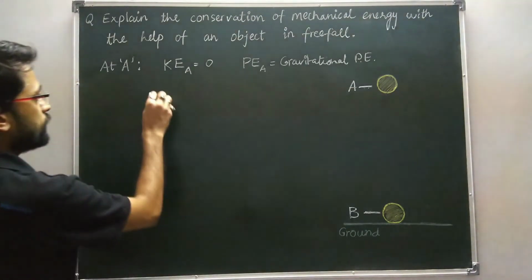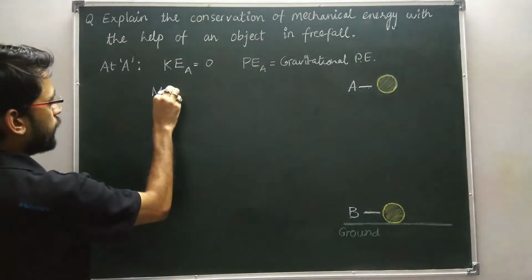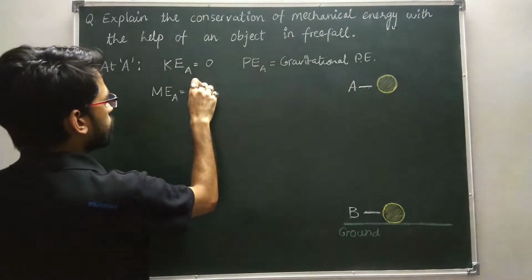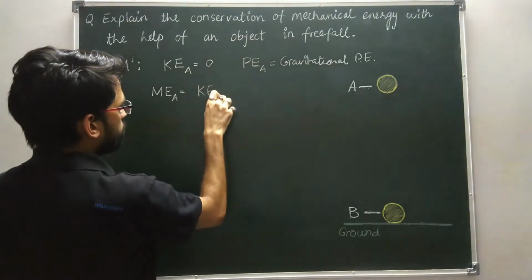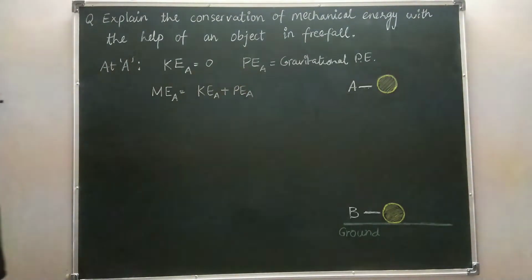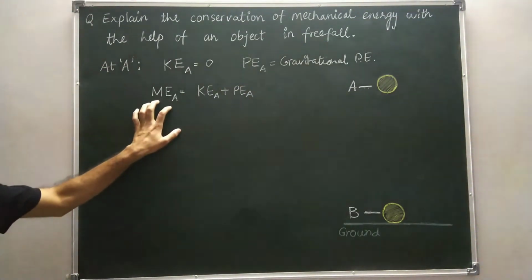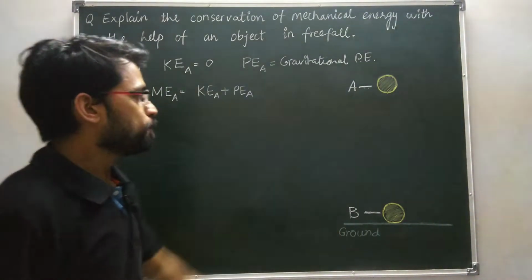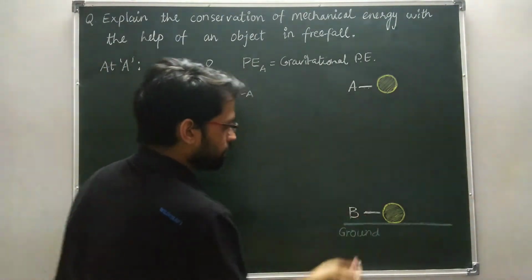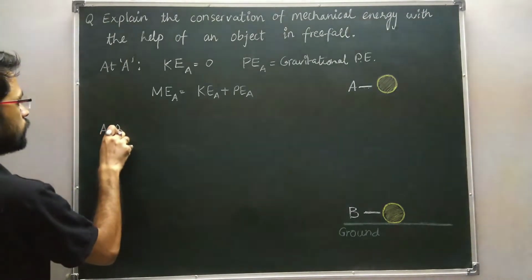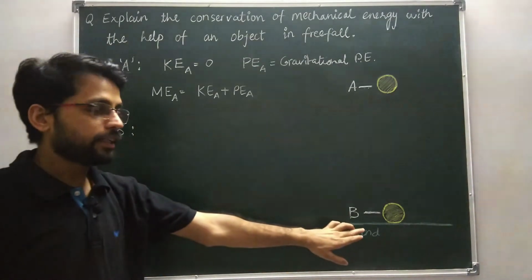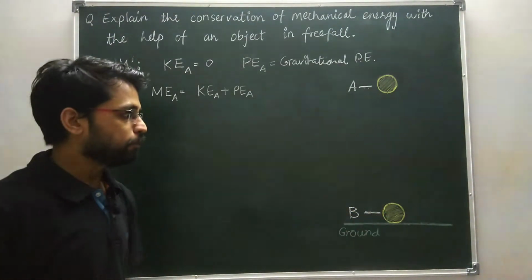Now the mechanical energy at point A is the sum of these two, the kinetic energy at point A plus potential energy at point A. So this is the total mechanical energy at point A. Now after some time the ball reaches point B. So at point B, write down the kinetic energy and potential energy.